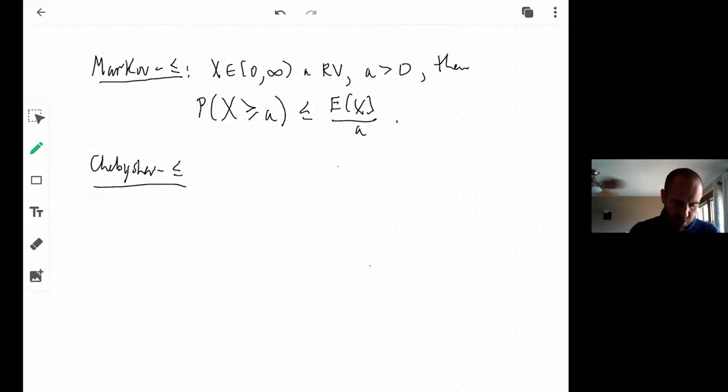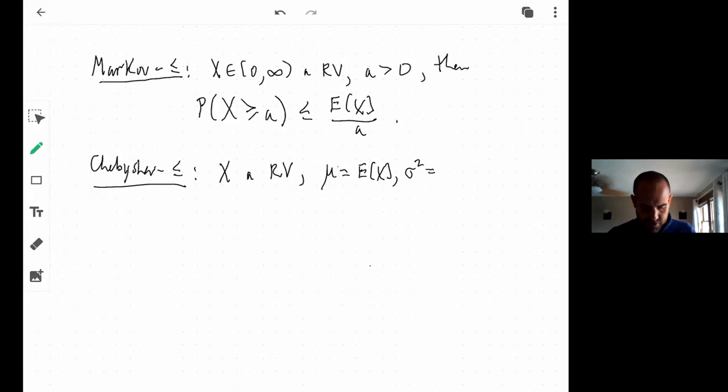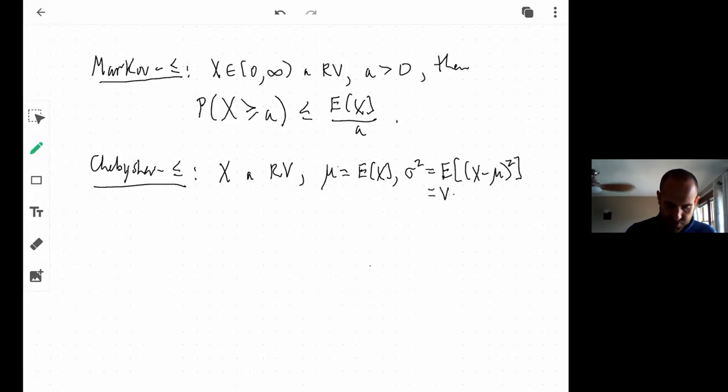The Chebyshev inequality says, here X is just a random variable. We're going to write mu is the expected value of X, sigma squared equal to the expected value of (X minus mu) squared, i.e. the variance.